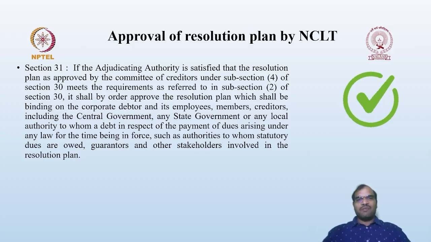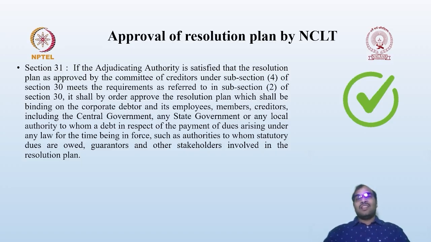So it is supposed to verify whether the conditions specified under Section 30(2) are satisfied or not. Once the conditions are satisfied, it shall approve the resolution plan, which shall be binding on the corporate debtor, its employees, members, creditors, including the central government and state government or any other authority.